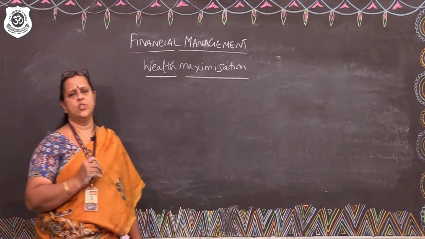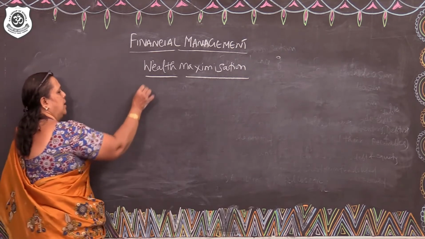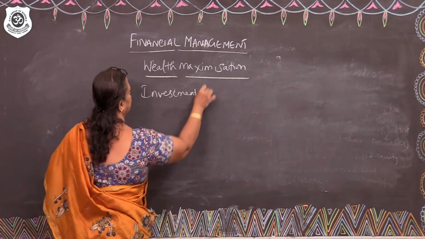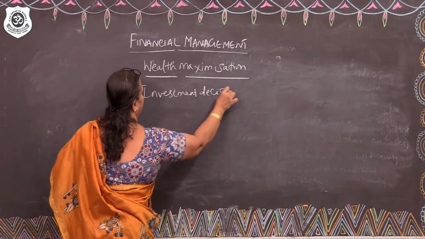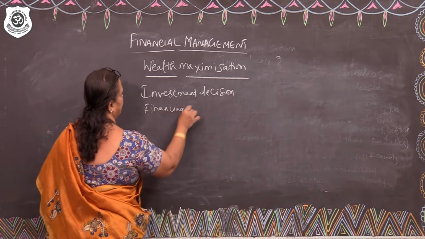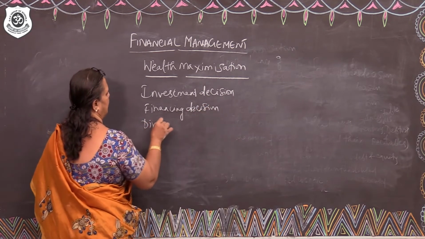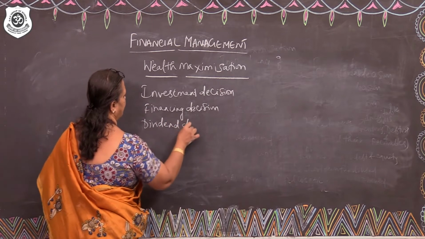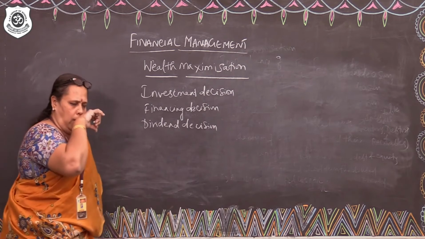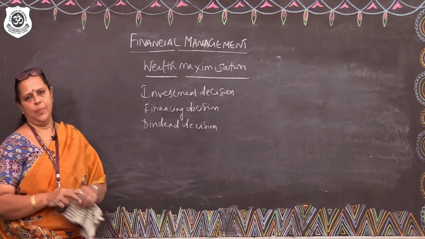The three important decisions which a manager will take in his position as a finance manager, namely the investment decision, the financing decision, and the dividend decision, must ensure that the equity shareholders are given good return on investment.